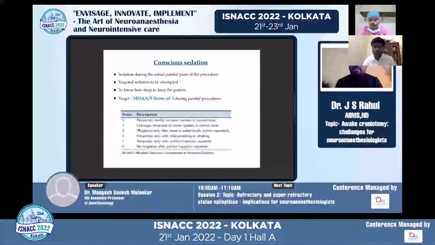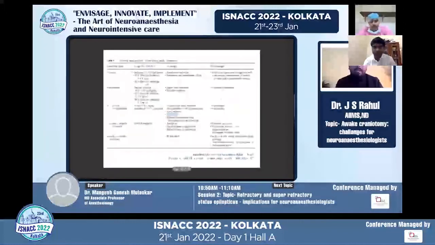It's always good to target a BIS value in the upper range of 50. So knowing how to keep the patient and how deep is very, very important. As said, multiple drugs have been prescribed. Not going into too much detail, but Dexmed, Ketofol, and Propofol are some of the widely used ones in awake craniotomy.